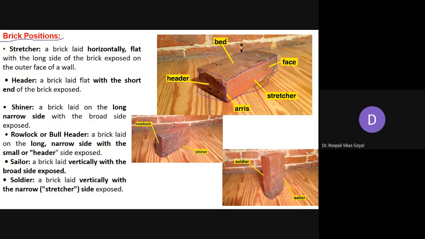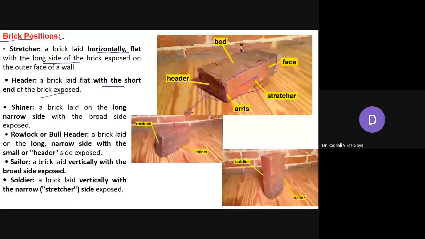A brick laid horizontally flat with the long side of the brick exposed to the outer surface of the wall. So what will be visible outside? Then it is called a stretcher. So this position, if you place the brick in this position, it is called a stretcher. Then header: a brick laid flat with the short end of the brick exposed. So here whichever part is exposed, it is called a header. So simply you are knowing both the things.